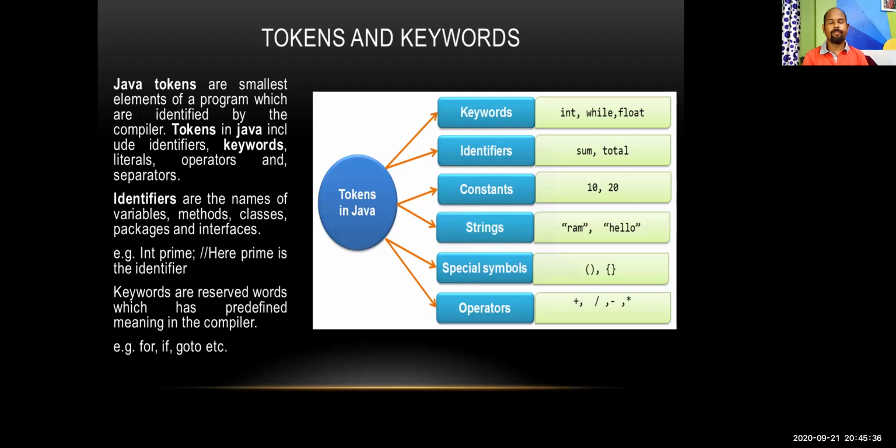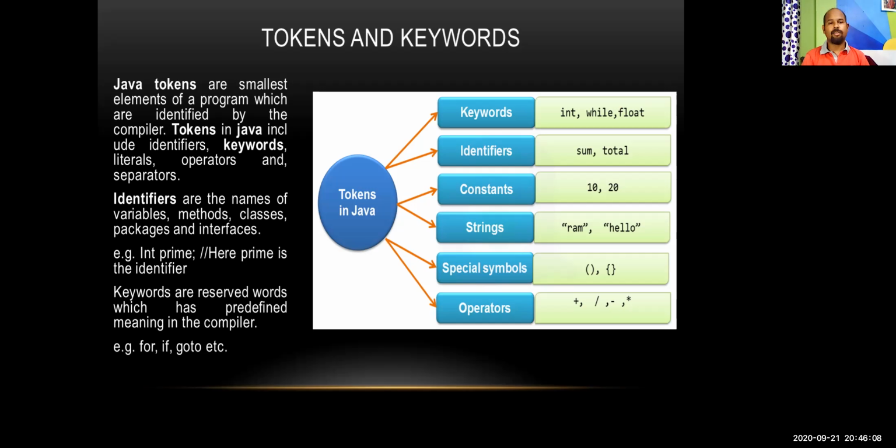In Java or in any programming language, there are certain basic things like tokens and keywords. So what is a token? A token is the smallest element of a program which is identified by the compiler. Tokens in Java include identifiers, keywords, literals, operators, and separators.